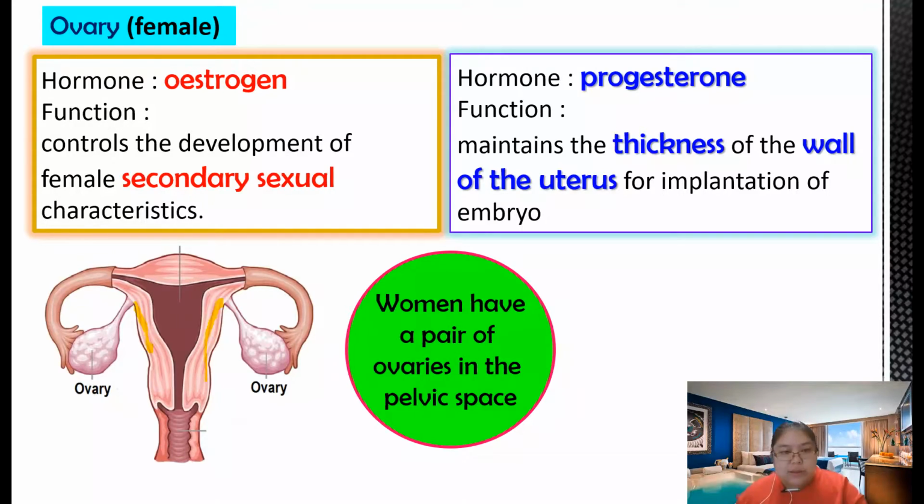Let's see, this one is the ovary. The woman has a pair of ovaries in the pelvic space. These two are the ovaries. This one we call the uterus, so the embryo will stay here. So these are the two hormones produced by the female. Make sure you know the names, and also make sure you know the function.